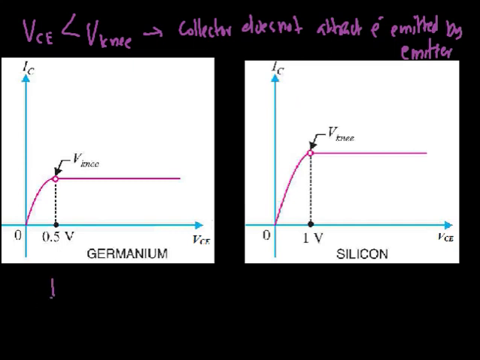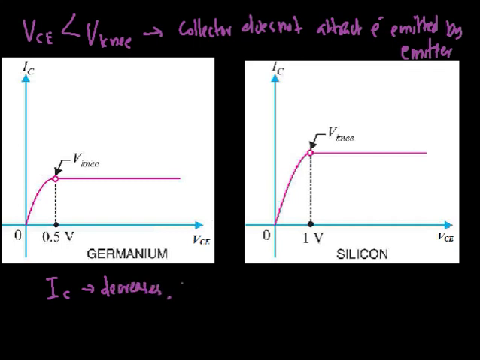So if the collector emitter voltage is less than the knee voltage, the collector does not attract all the electrons emitted by the emitter, and if that many electrons are not reaching the collector, then the collector current IC decreases.